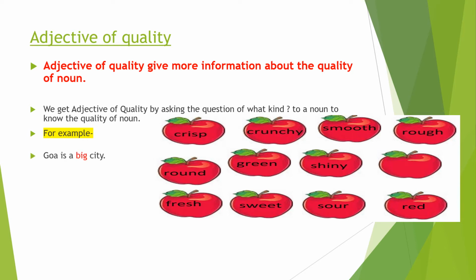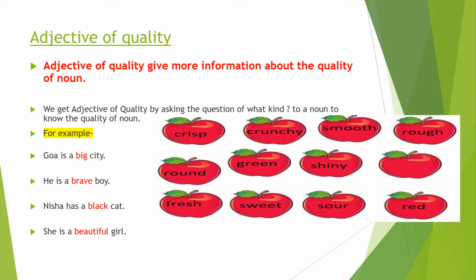In this sentence, big is an adjective. In the second sentence, let's see, he is a brave boy. In this sentence, brave is an adjective. The third sentence is Nisha has a black cat. In this sentence, black is an adjective. And in the fourth sentence, she is a beautiful girl. In this sentence, beautiful is an adjective of quality.